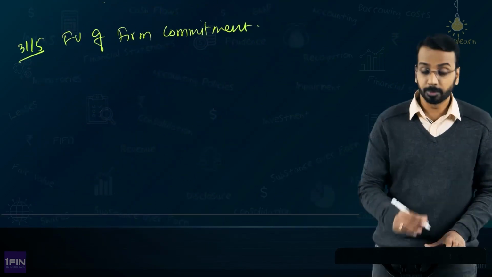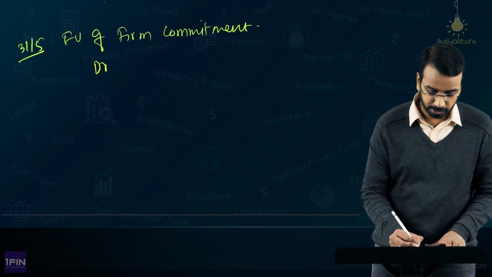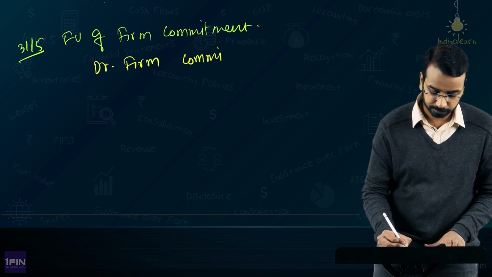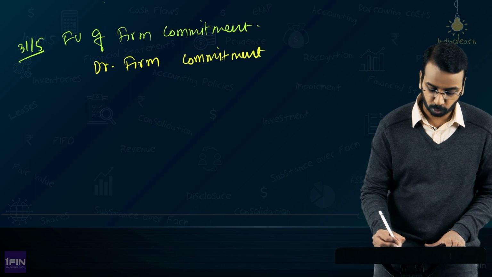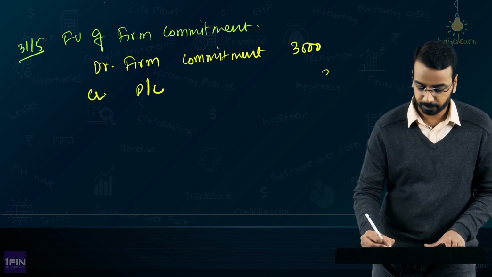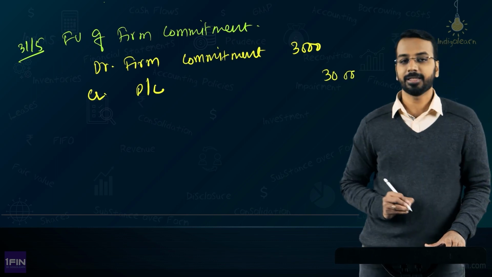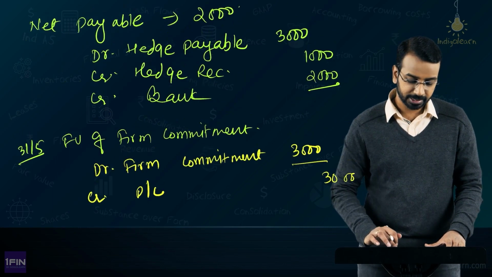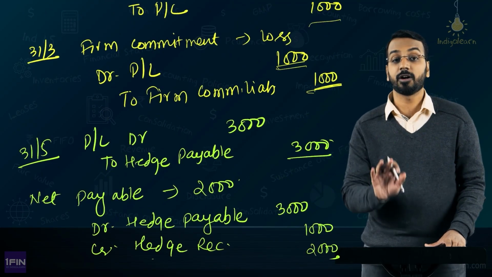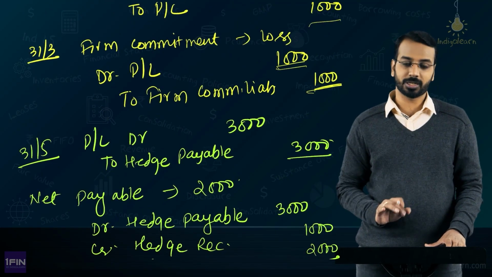So, what you will do is, because it has reduced and it is a gain, you will debit firm commitment by how much? 3000, credit P&L by 3000. Now, what is the firm commitment balance? 3000 debit here and 1000 credit here. Firm commitment has a net balance of 2000, right.